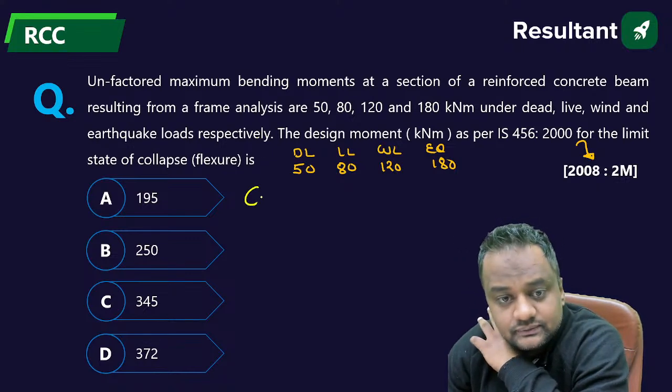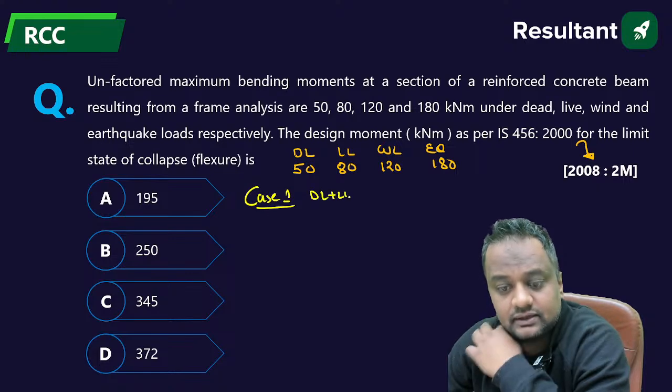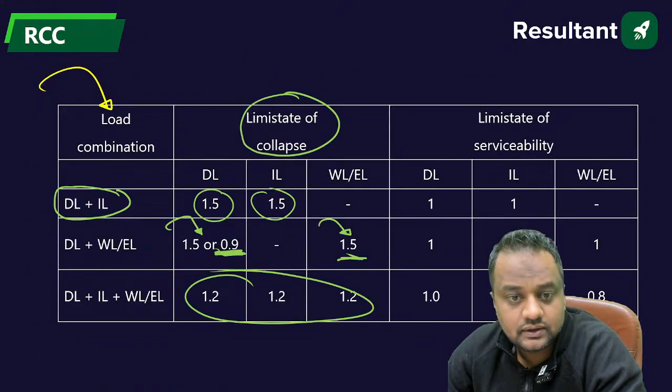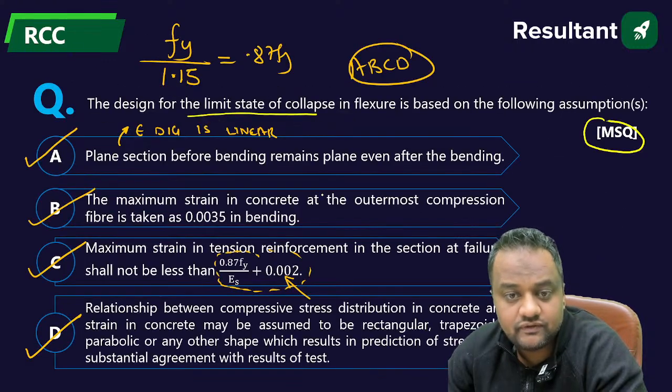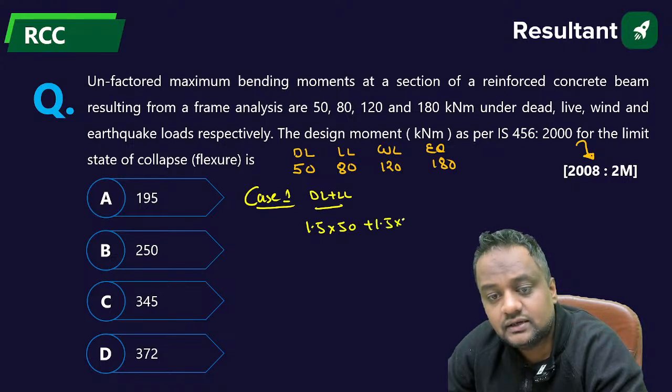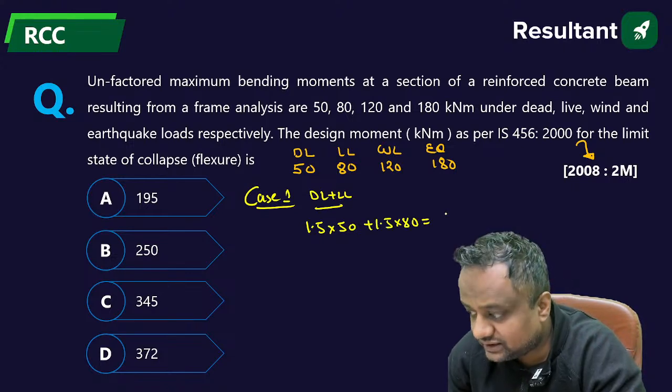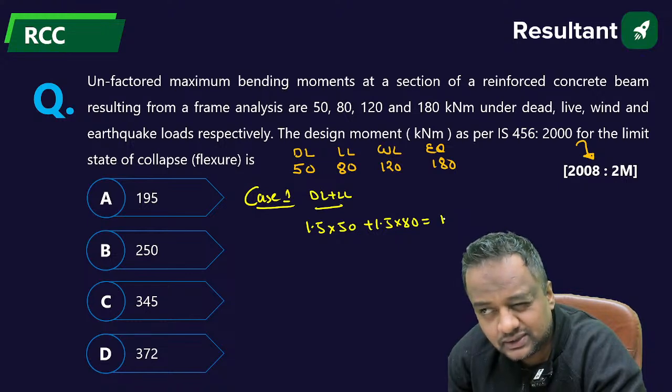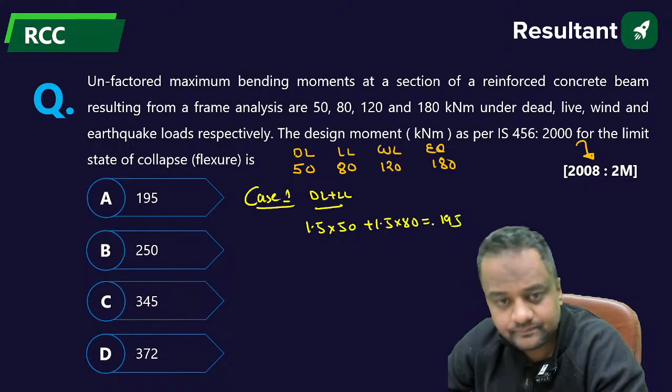When case 1, that is dead load and live load only, I am taking 1.5 of both. So 1.5 of 50 plus 1.5 of 80, that means 1.5 of 130, that will be 130 plus 65, it will be 195.